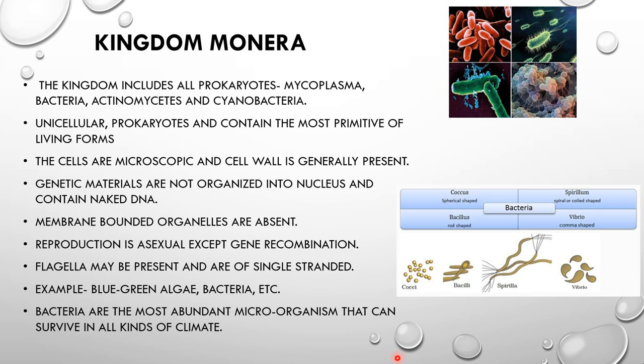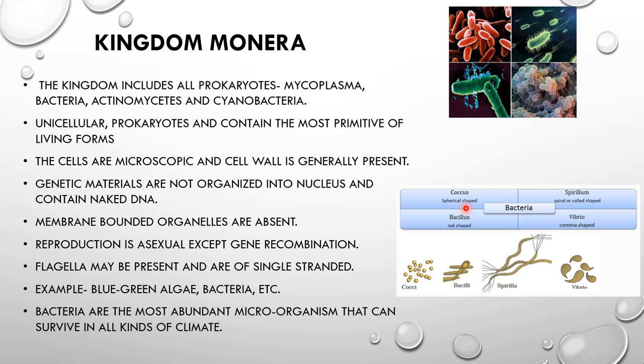Now we will separately talk about the bacteria, because bacteria are the sole members of the Kingdom Monera. You can see where the cursor is going. Here the bacteria are grouped under 4 categories based on their shape. You can see the shapes of the bacteria here, and these are the 4 groups of bacteria depending on their shape.